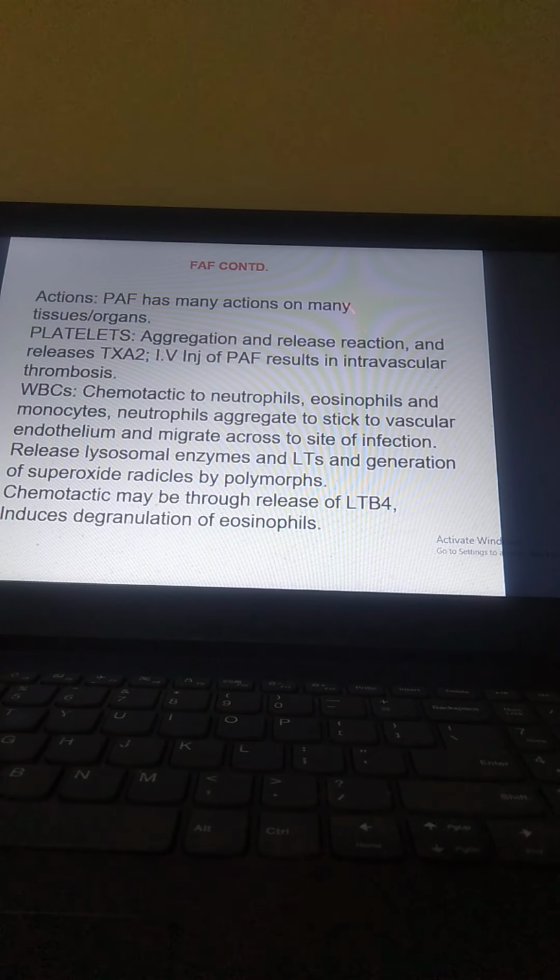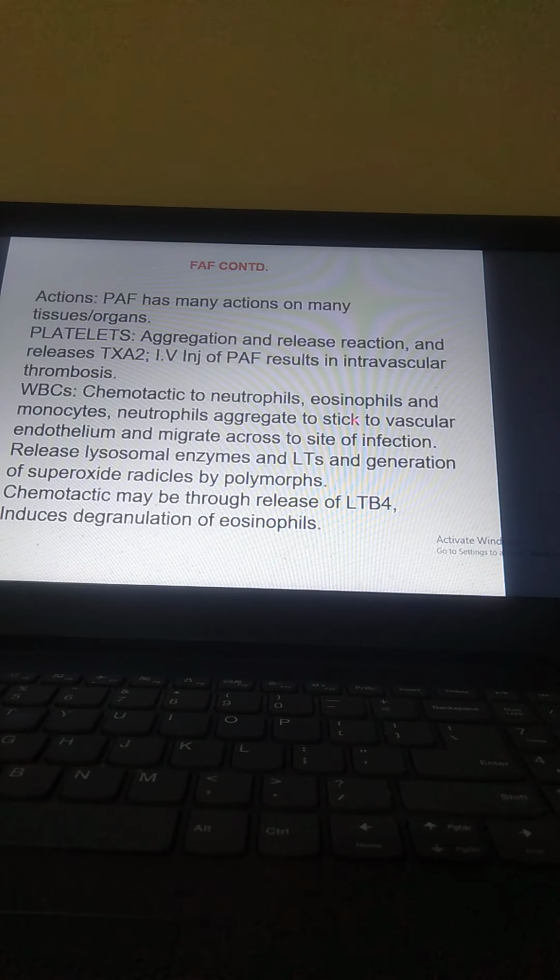Actions: PAF has many actions on many tissues, like platelet aggregation and release reaction, and release of TXA2 thromboxane. If we give an IV injection of PAF, it results in intravascular thrombosis. WBCs: chemotactic to neutrophils, eosinophils, and monocytes.